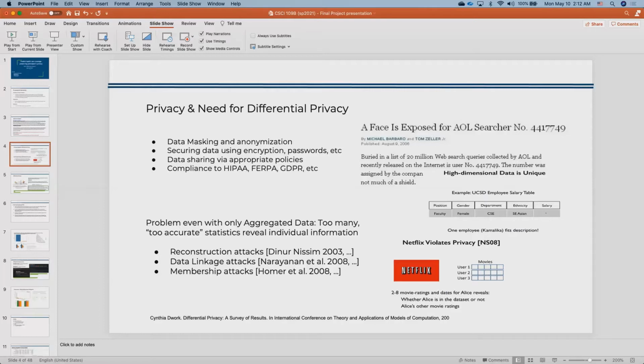Sharing statistical summaries can lead to privacy breaches. Differential privacy protects individuals from data linkage, reconstruction attacks, etc. For instance, a data linkage attack is a way of generating private information about individuals by combining multiple data sets. Narayanan and Shmatikov used IMDb and Netflix data to identify real people and their video watching history.